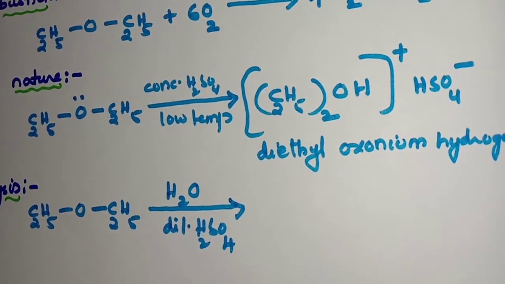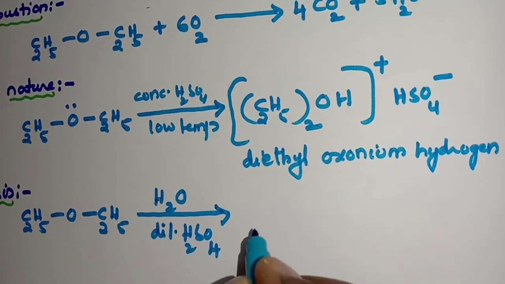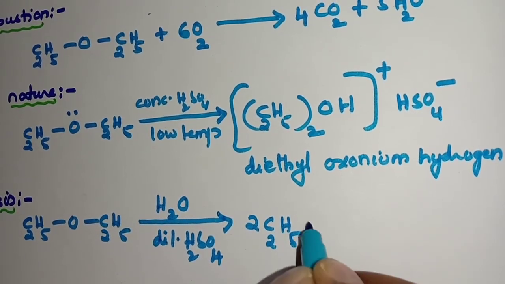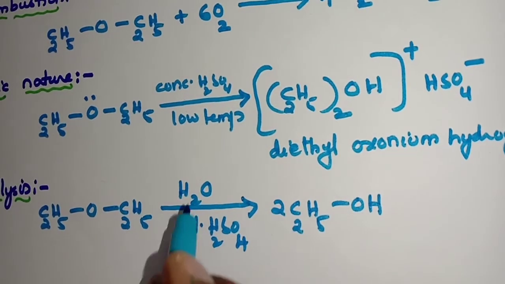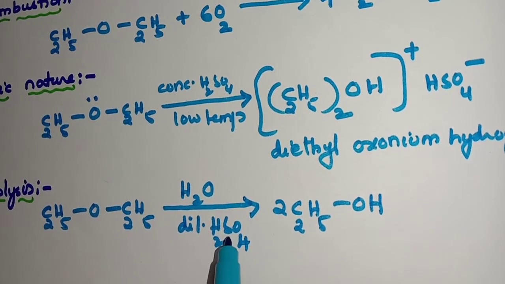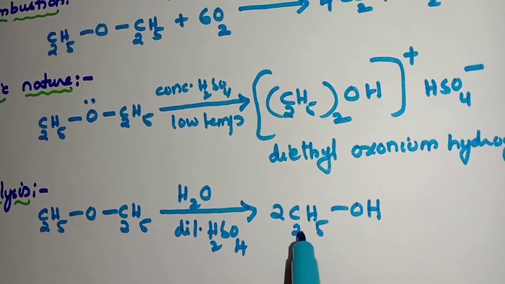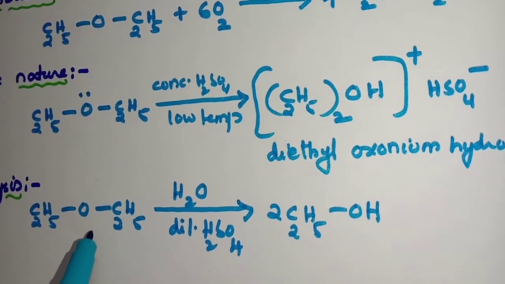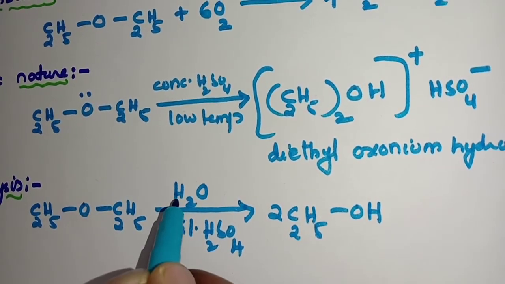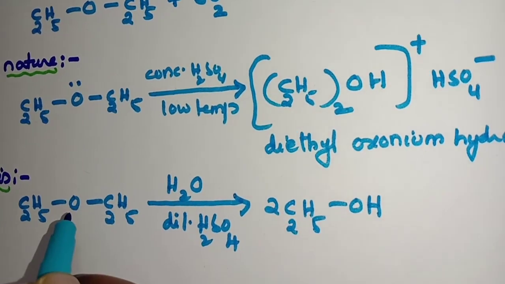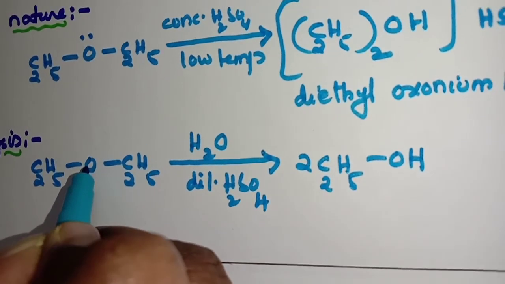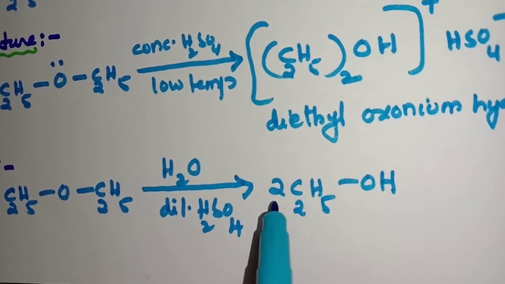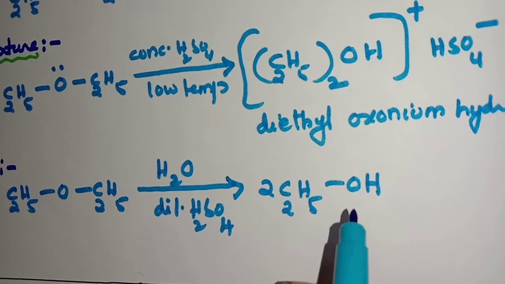They are converted into corresponding alcohols, so we get 2C2H5OH. On hydrolysis in the presence of a dilute acid, they convert into corresponding alcohols. Students, the bond breaks: HOH of H2O comes and joins, hydrogen comes to this oxygen, and OH from H2O goes to this carbon, forming 2 molecules of ethyl alcohol.